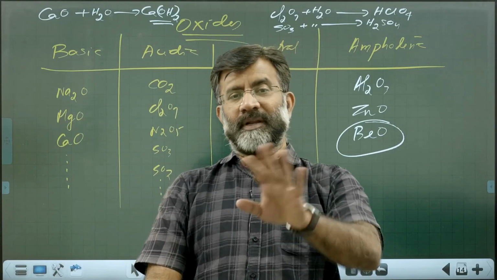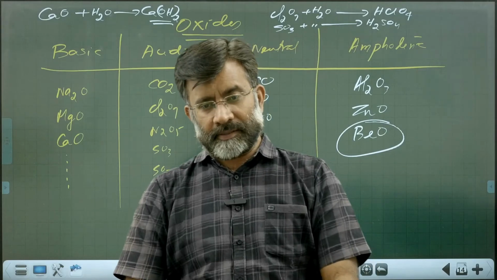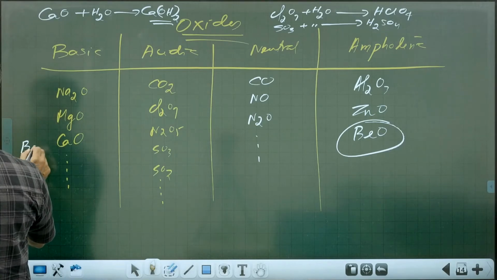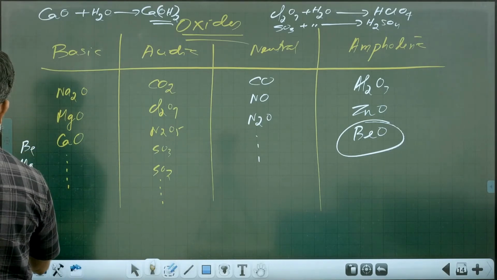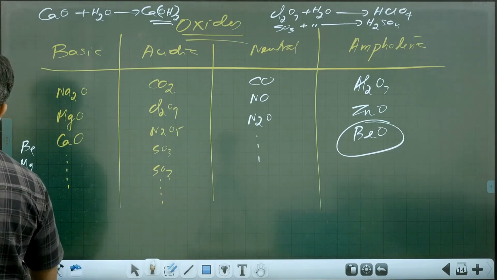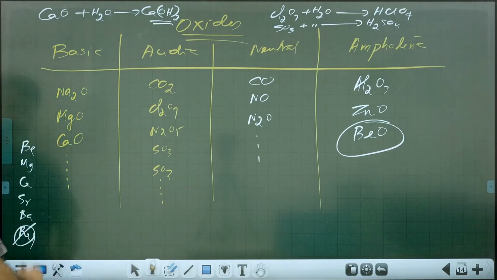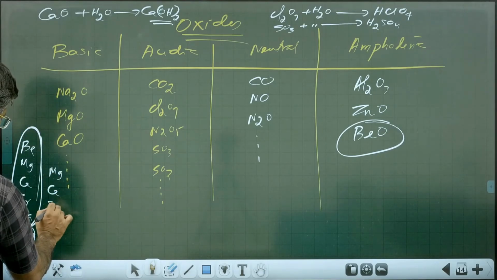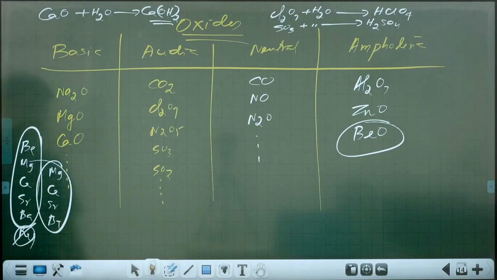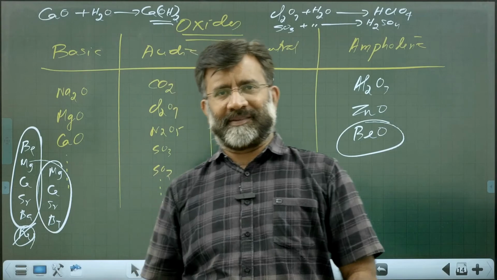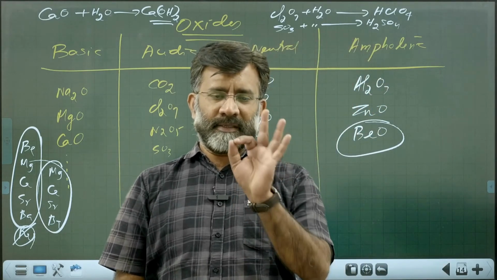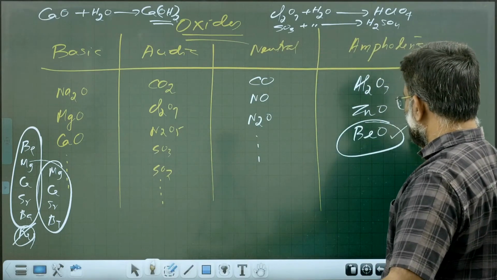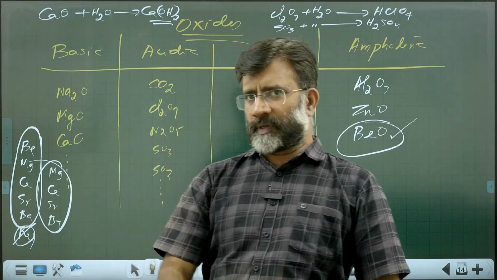Suppose somebody asks you, what are alkaline earth metals? Choice 1: beryllium, magnesium, calcium, strontium, barium, radium. Of course, let us omit radium, radioactive. Suppose this is choice 1 given to you, another choice given to you: magnesium, calcium, strontium, barium. Which is alkaline earth metal? Your answer should be the second one, because beryllium is out of the definition of alkaline earth metal because it is amphoteric in nature. It is not alkaline, it is amphoteric in nature.